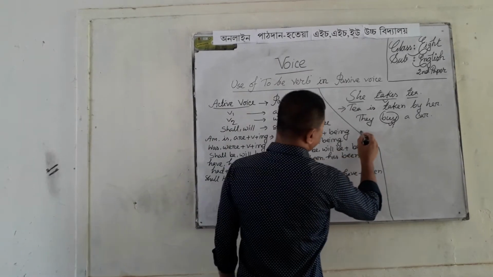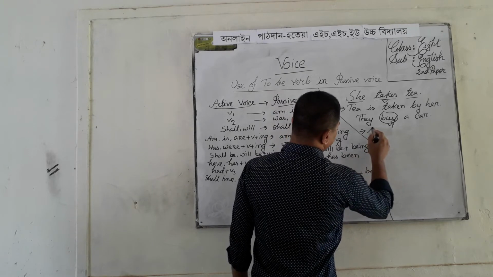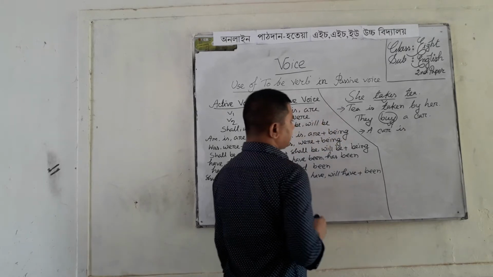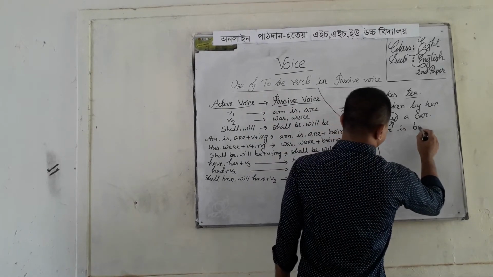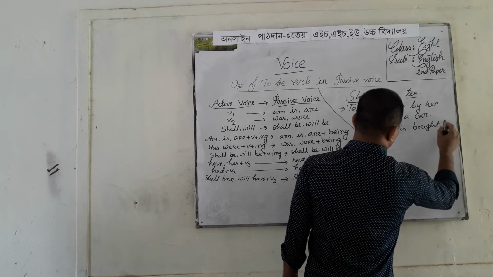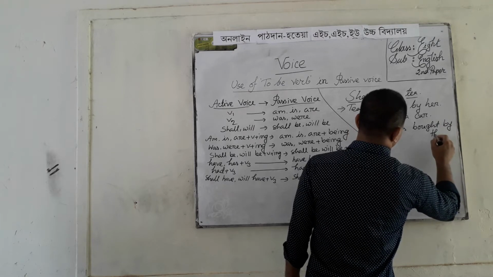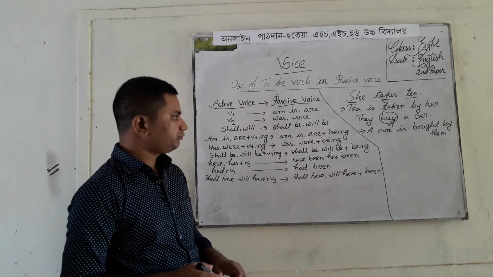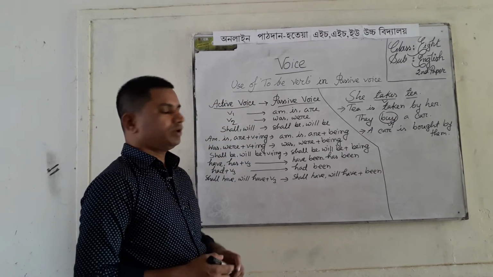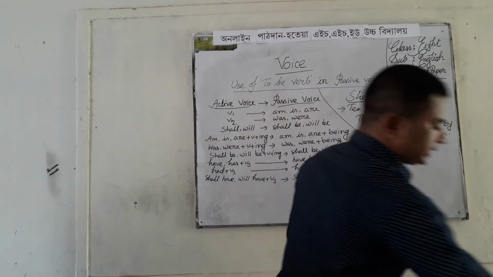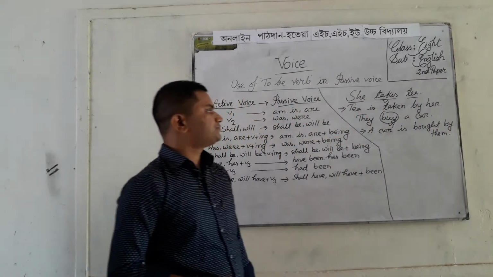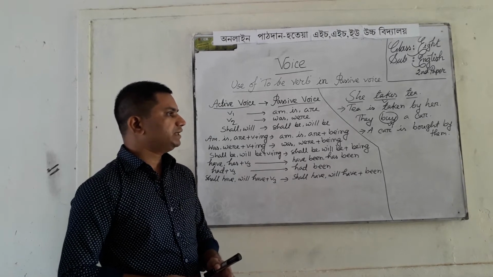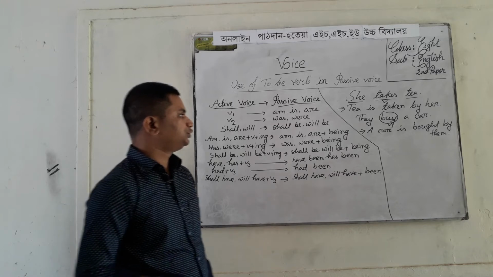Then the passive voice will be like that: a car is bought by them. My dear students, you should keep in mind that if there is base form of verb in active voice, then we have to use am, is, are in passive voice as to be verb.